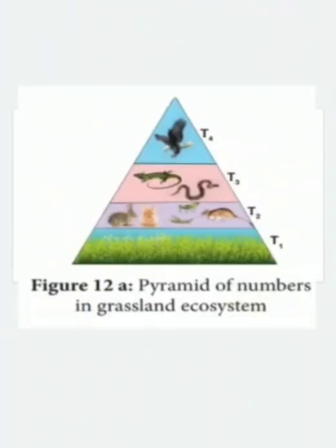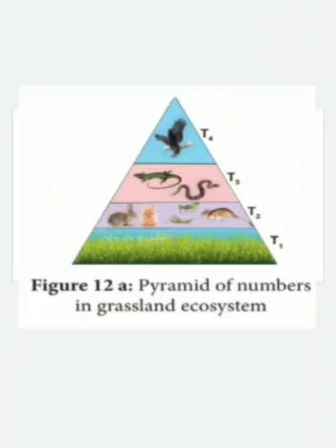So when we see this picture, this is particularly the grassland ecosystem. The number of producers, that is grass, is more than the herbivores of the grassland ecosystem. The number of herbivores is also more than the primary carnivores, and the number of tertiary carnivores is also decreased when compared to the secondary carnivores.